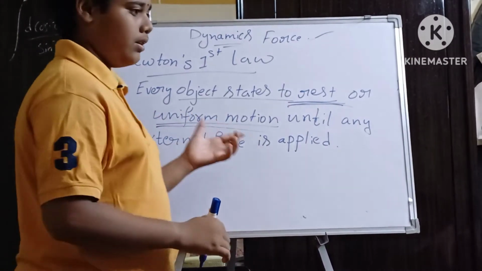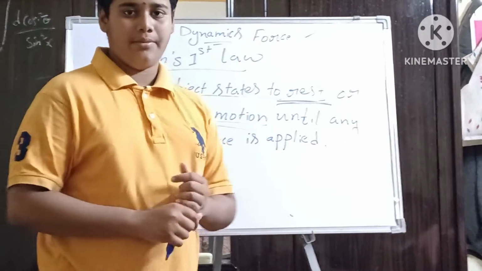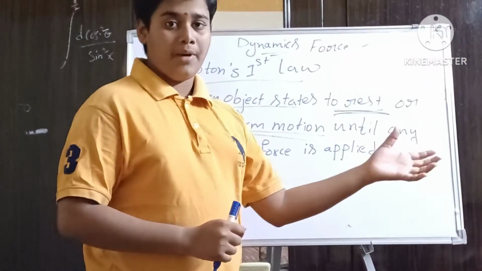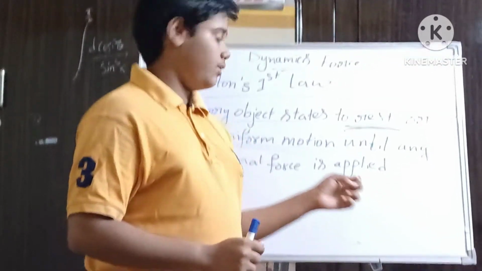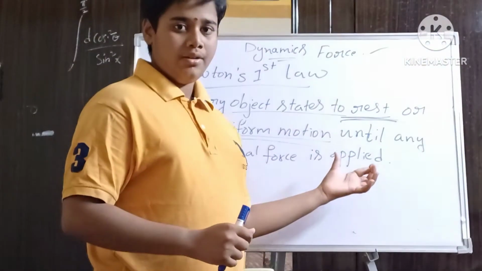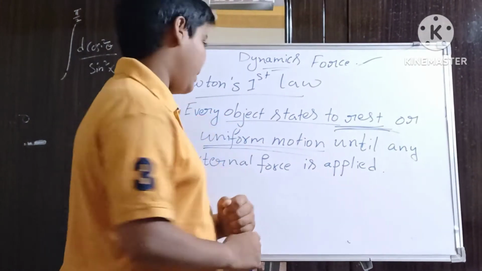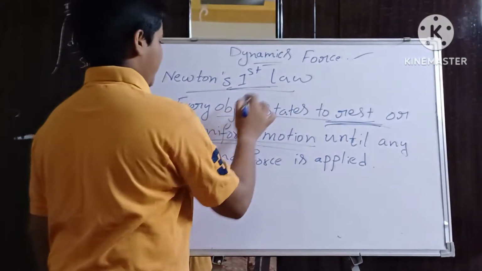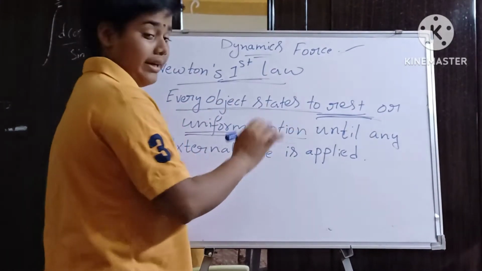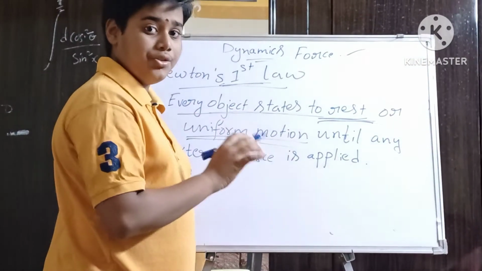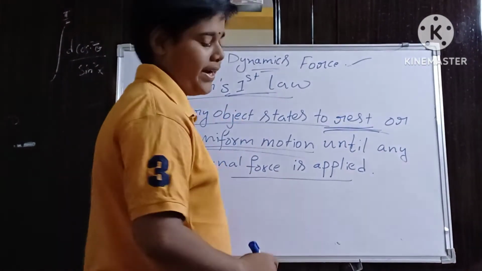If a car is traveling 80 km per hour uniformly, and I apply some force to stop it, so there is a force applied to bring it to a rest position. Here Newton's first law states that every object continues at rest or in uniform motion until any external force is applied.